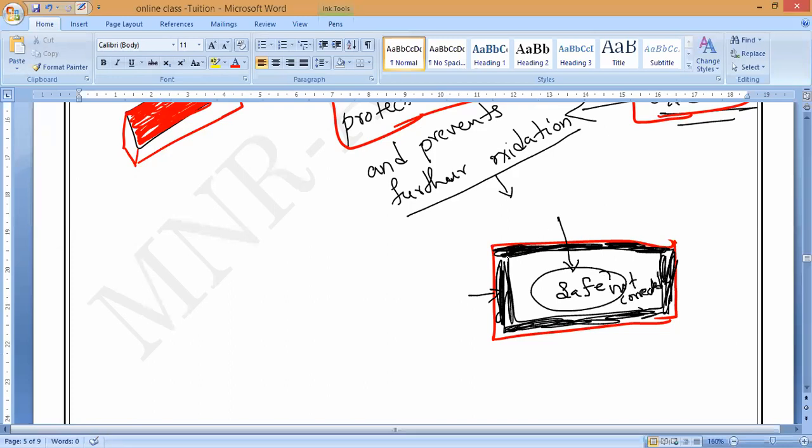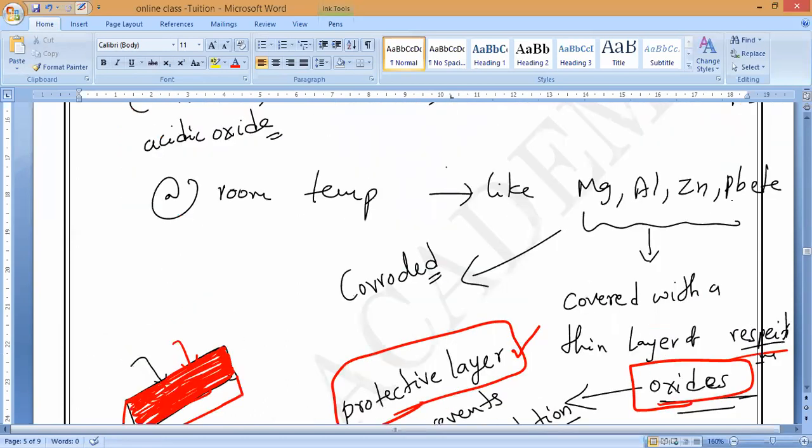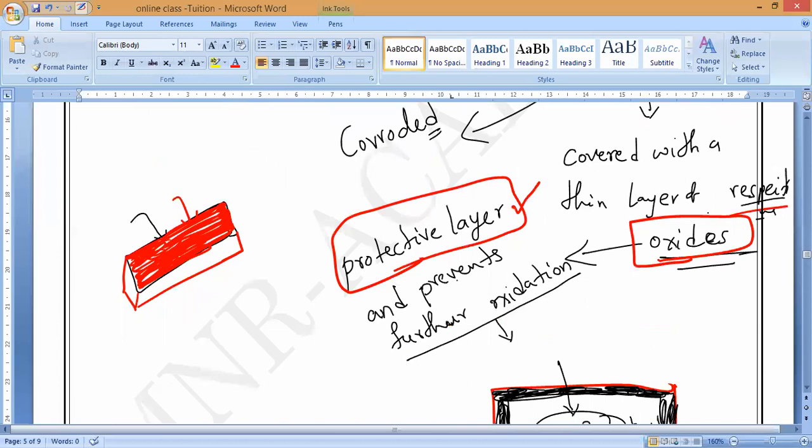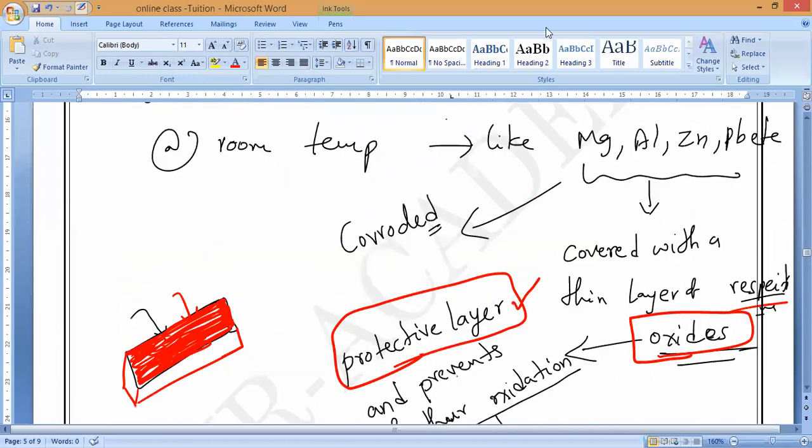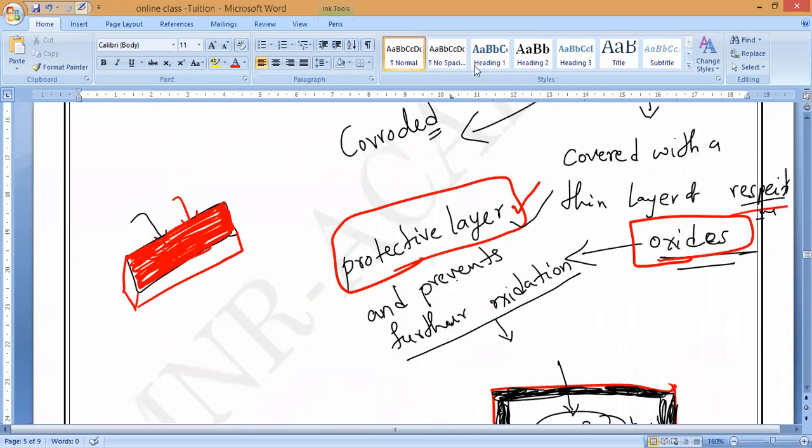That is why, before burning any metals like magnesium, aluminium, zinc and lead, we have to rub them with sandpaper. At room temperature, they react with oxygen and form respective oxides. That is what we call the protective layer. What is the use of the protective layer, guys?